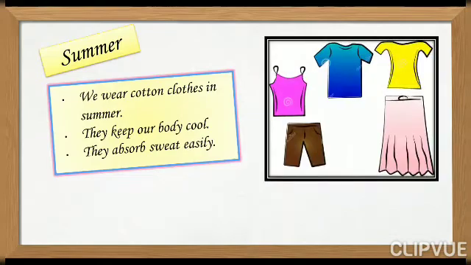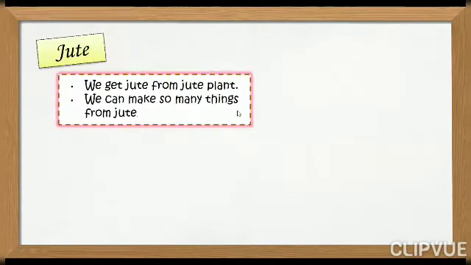In the summer season we wear cotton clothes. Why do we choose cotton clothes in the summer season? Because they keep our body cool and they absorb the sweat easily. That's why we wear cotton clothes in the summer season. You can see some summer clothes in the picture.